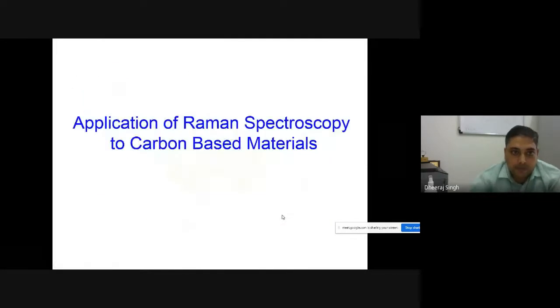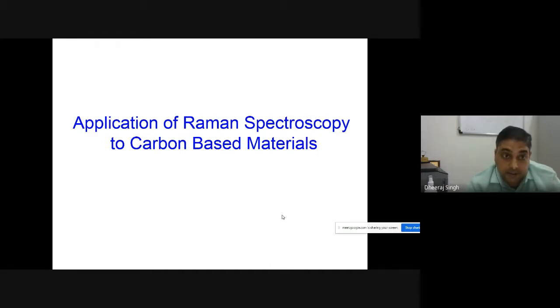Now, the application of Raman spectroscopy in carbon-based material. You know that carbon is one of the most abundant elements in the universe. Apart from the conventional forms of carbon like diamond and graphite, the discovery of carbon nanotube, fullerene and graphene added a new dimension to carbon science. And Raman spectroscopy is a very important tool to characterize carbon-based material.